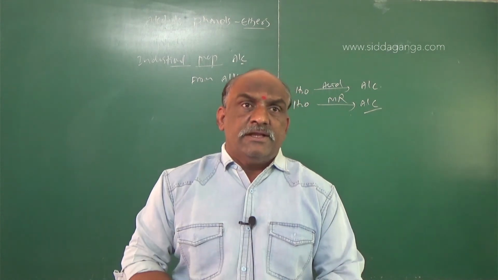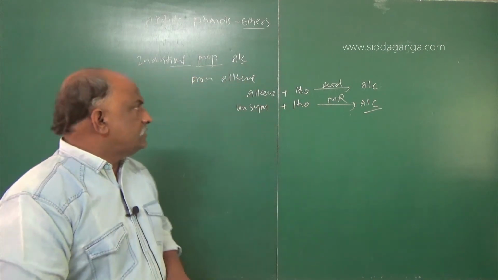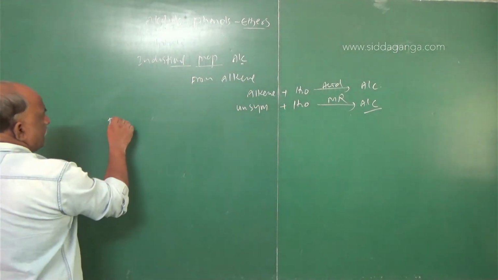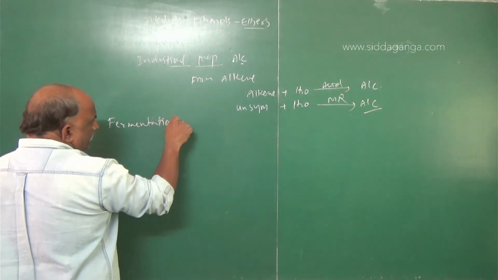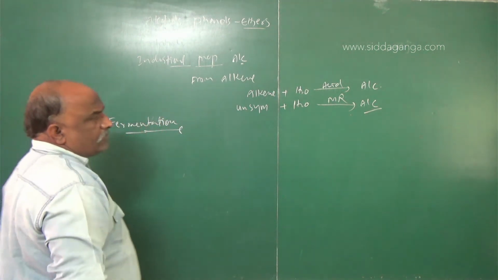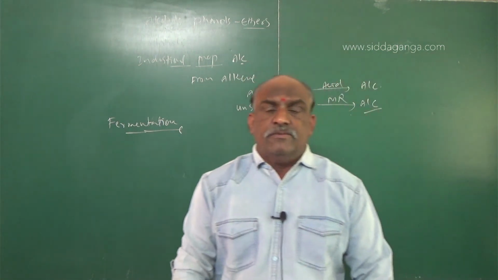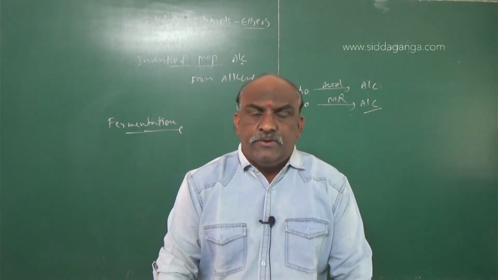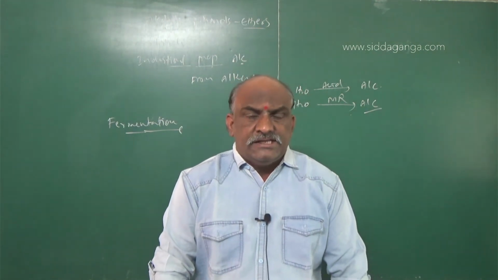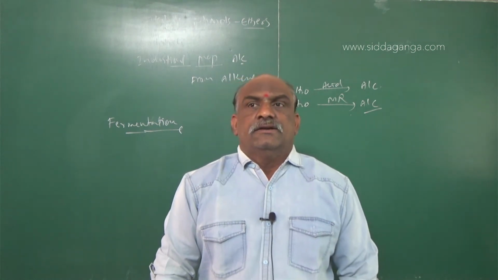The second one is also an industrial method, and it is very important: fermentation. Fermentation means preparation of alcohol from molasses or from starch in the presence of yeast. Yeast can produce some enzymes: invertase, zymase, and diastase. If you take starch, that is diastase.